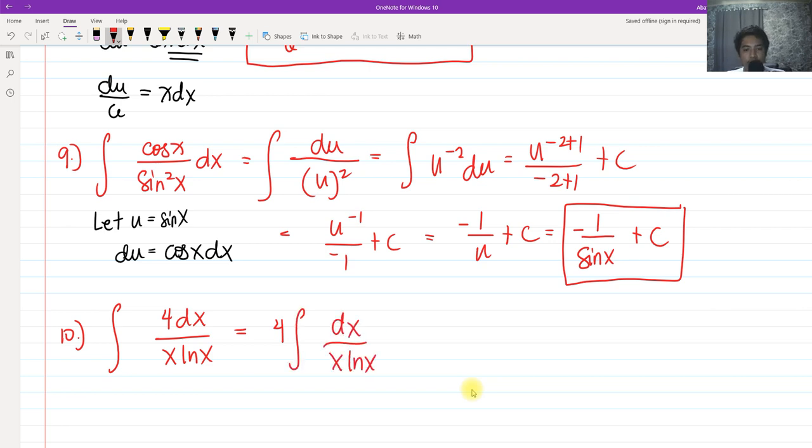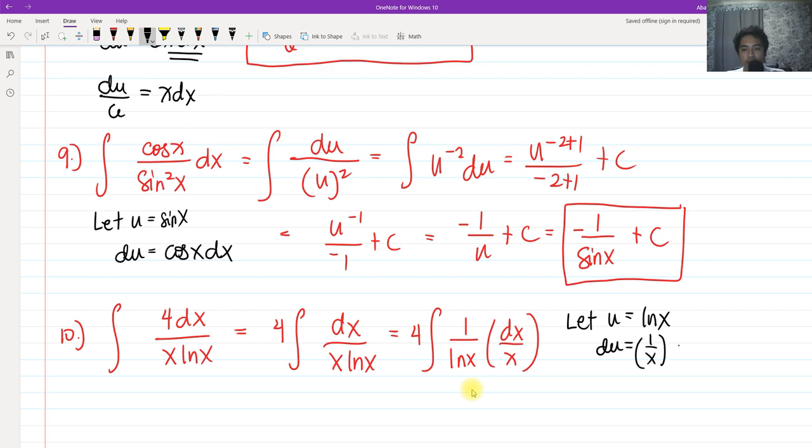So if we are going to rewrite the integral, it looks like this: we have 1 over ln of x, and then we have dx all over x. So if we are going, guys, to let u equals ln of x and get the derivative of that, that is 1 all over x, we have dx. So we have du equals dx all over x.